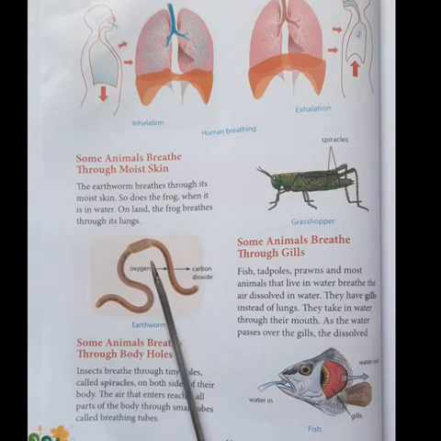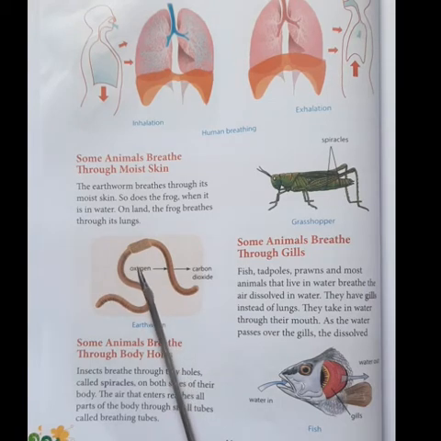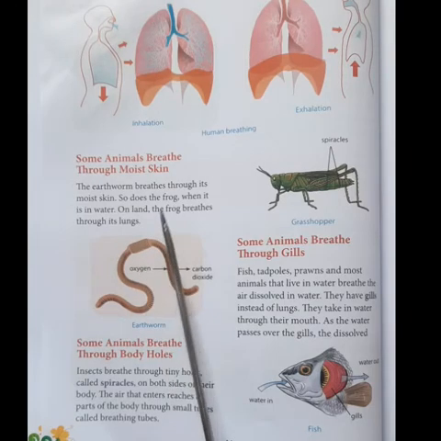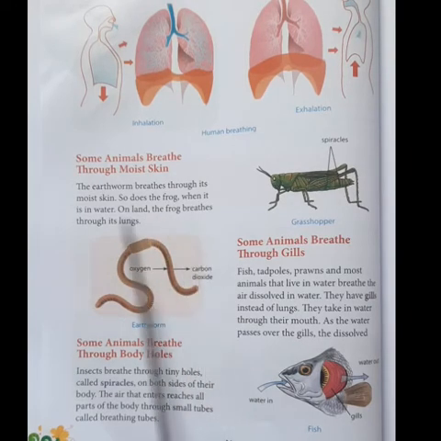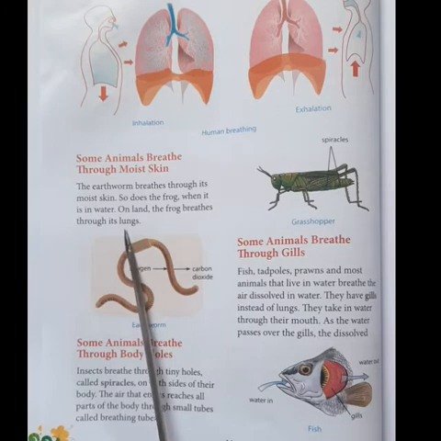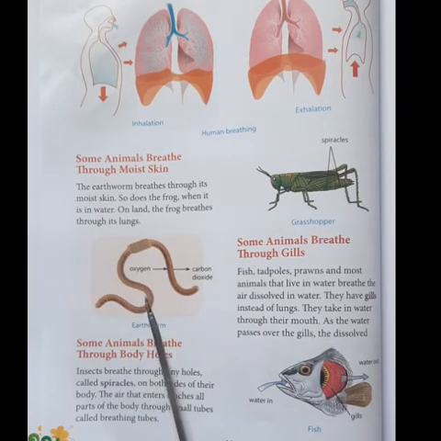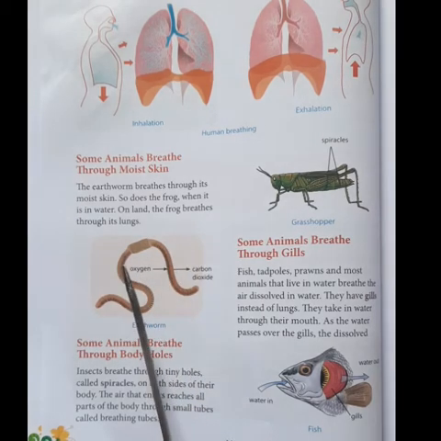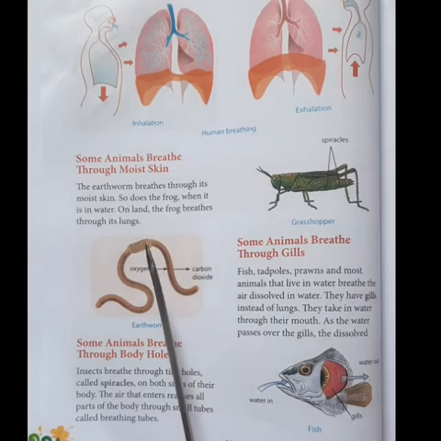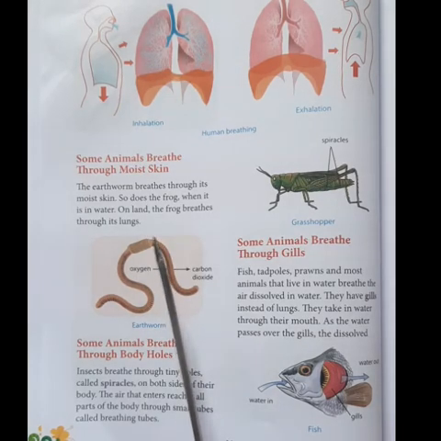When the frog is in water, it will breathe through its skin only, whereas when the frog is on land, it will breathe through its lungs. So now you have to understand that the earthworm will breathe through its skin, and the frog will breathe through its skin as well as through its lungs.